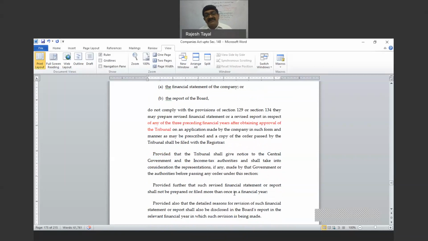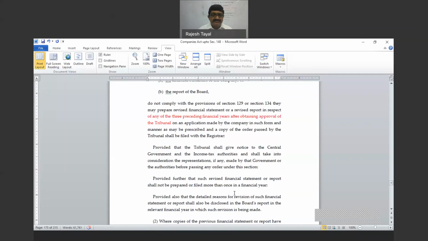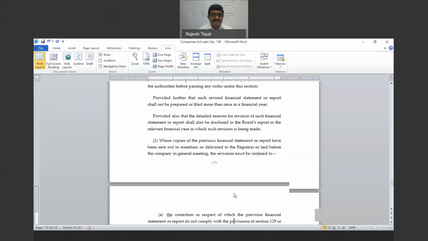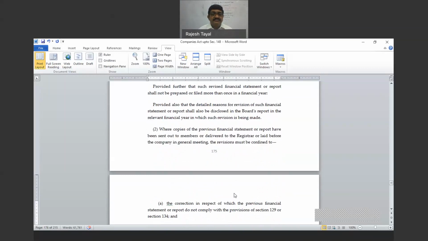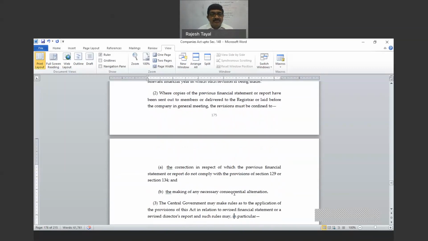Provided further that such revised financial statement or report shall not be prepared or filed more than once in a financial year. Forget this, nobody prepares revised accounts. So this portion you can read out.